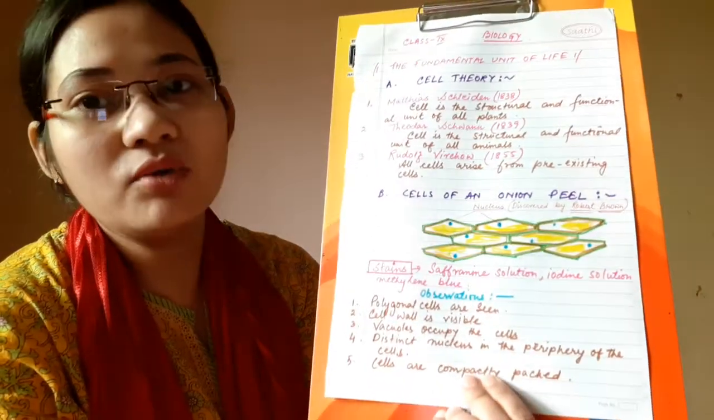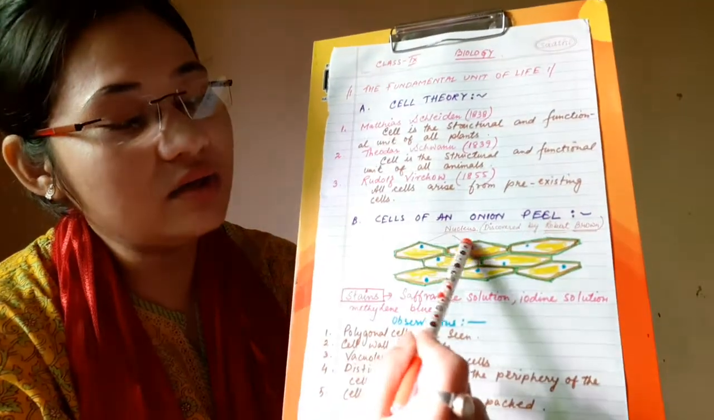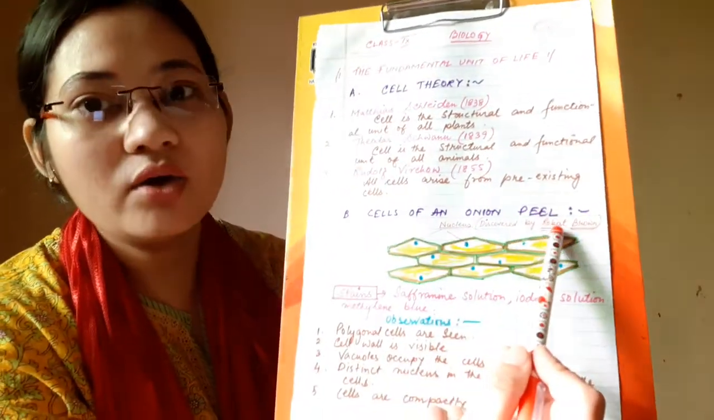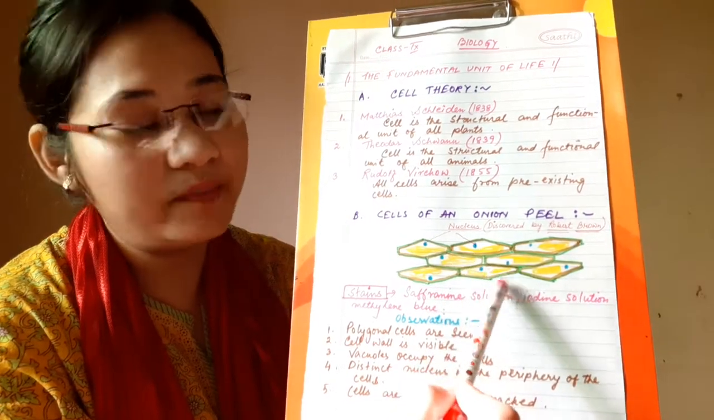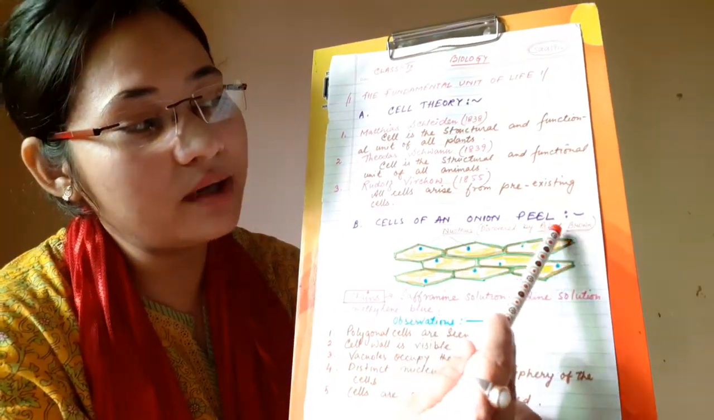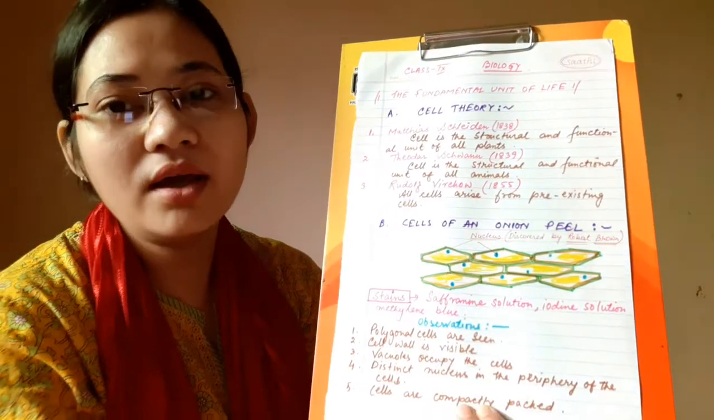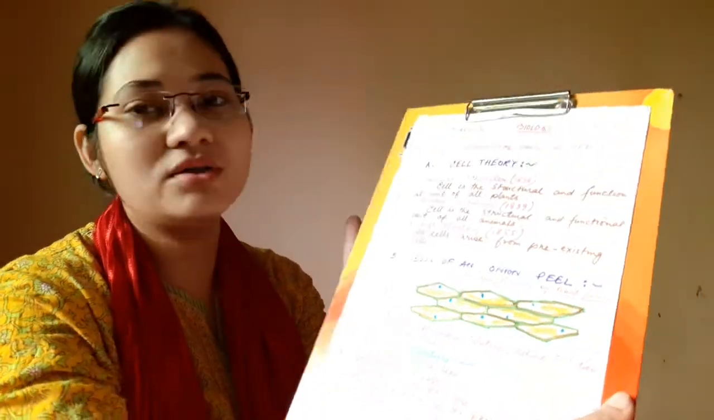One more important piece of information: the nucleus was discovered by Robert Brown. Like cells were discovered by Robert Hooke, the nucleus was discovered by Robert Brown. So these are the two short topics of this chapter.